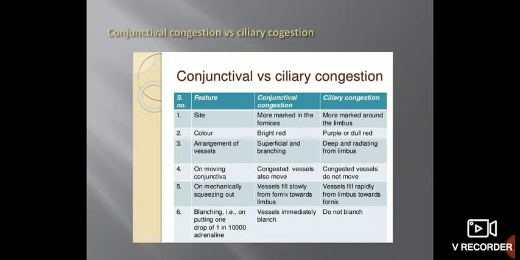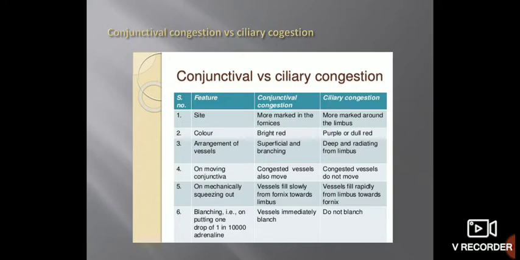On mechanically squeezing out the vessels, in the case of conjunctival congestion, the vessel filling is slow and it is from the fornix towards the limbus. And in ciliary congestion, the vessel fills rapidly and from the limbus to the fornix. In conjunctival congestion, fornix to limbus. In ciliary congestion, limbus to fornix.